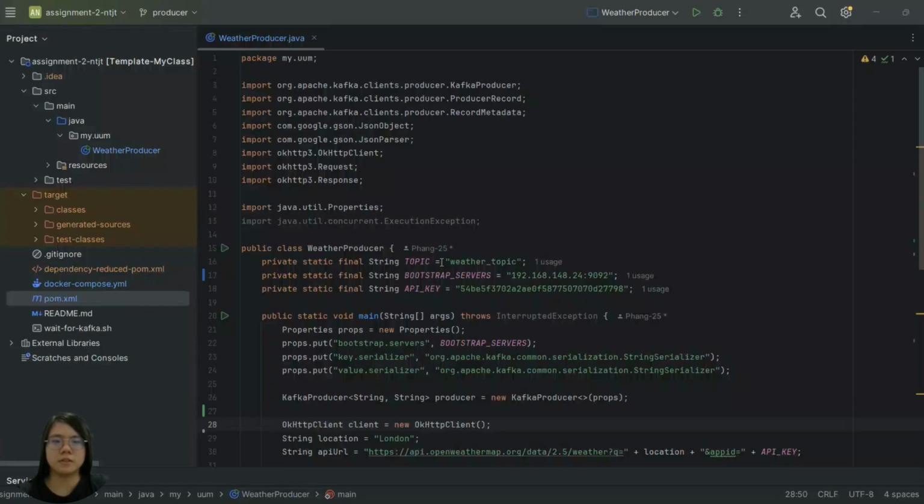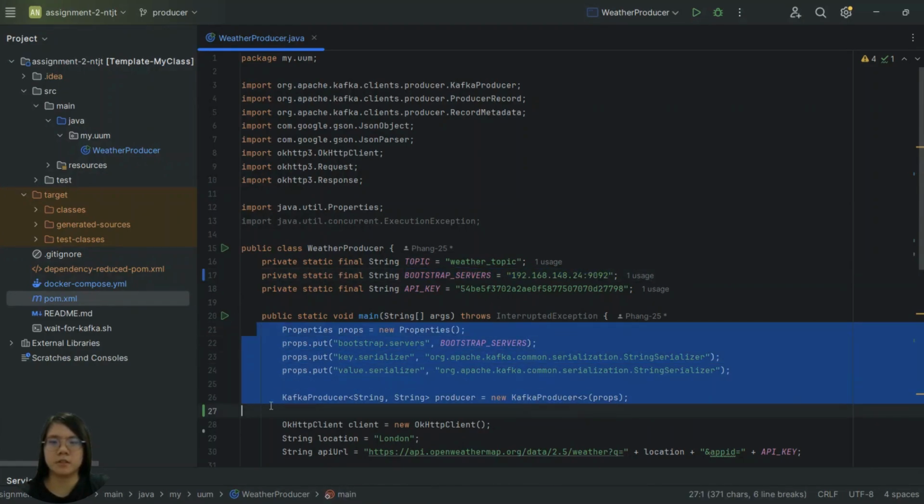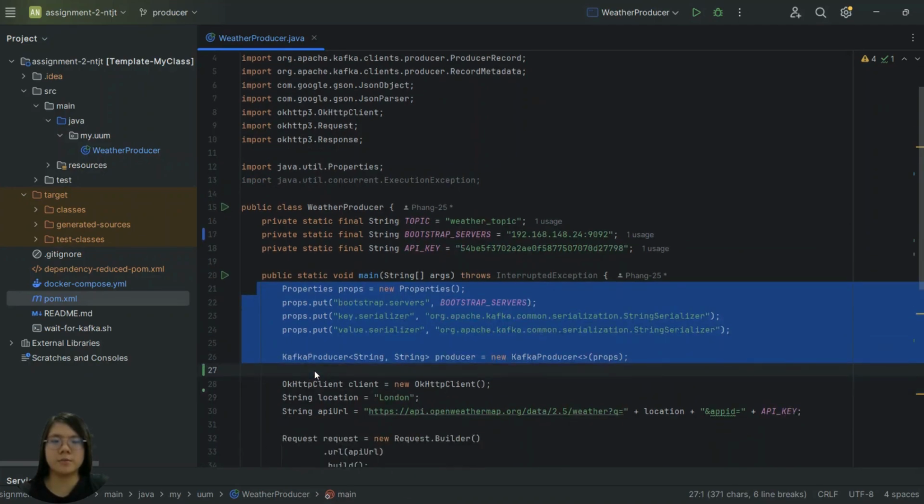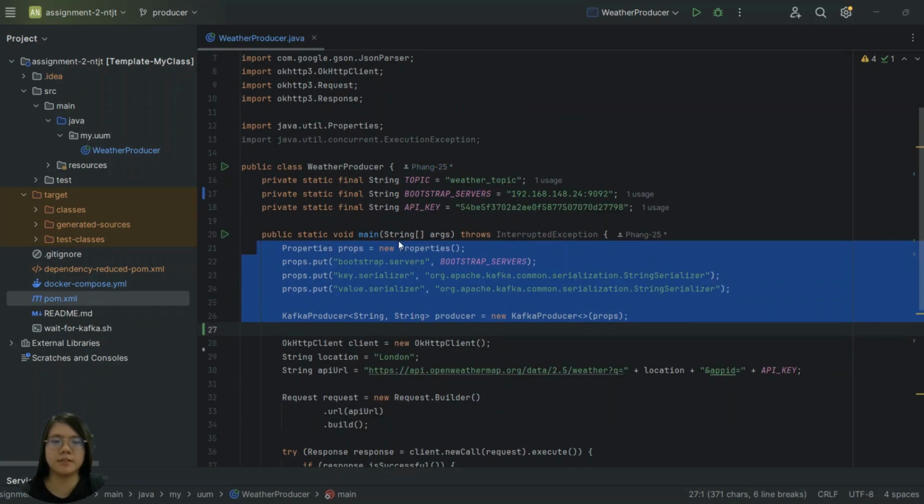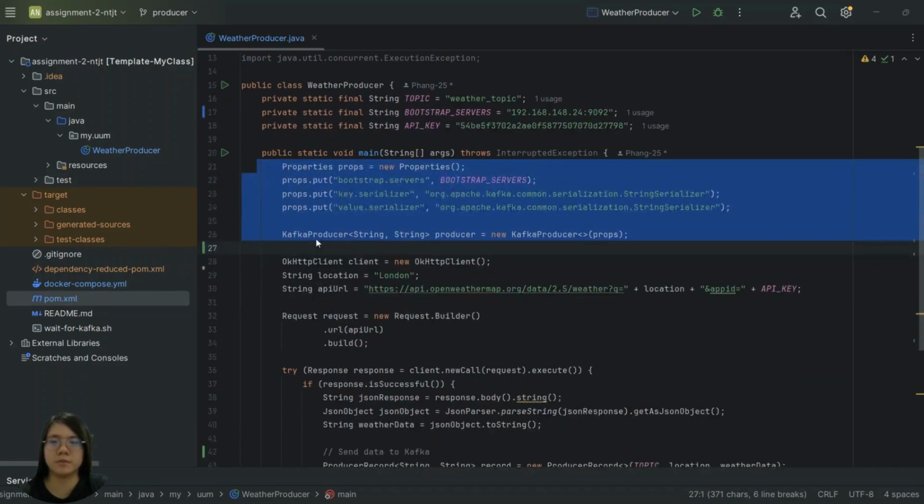This is the weather producer Java code, which acts as a Kafka producer. It sends real-time weather data to the weather topic. We have set the bootstrap server IP to follow the producer IP address. This section configures the Kafka producer, including specifying the Kafka broker address and setting the serializers for the key and value.